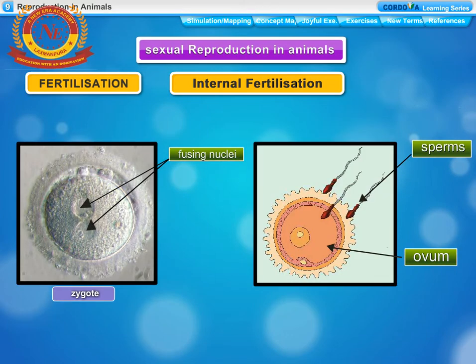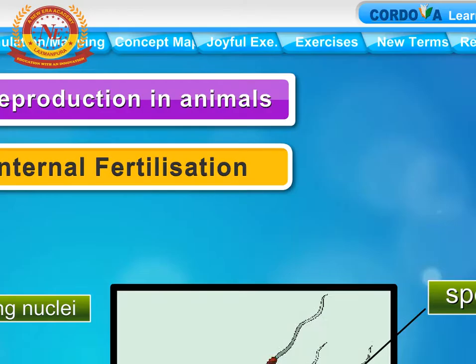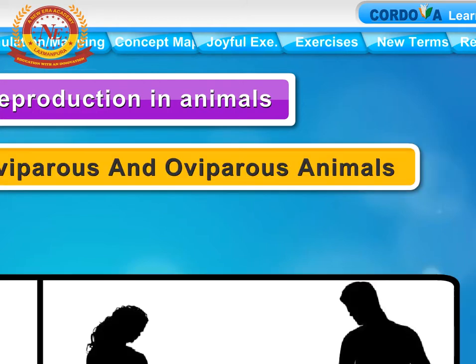Internal fertilization. The fertilization which occurs inside the female body is called internal fertilization. In internal fertilization, the eggs are fertilized by sperms inside the female's body to form a zygote. Internal fertilization takes place in mammals, including human beings, viviparous and oviparous animals, both in humans and hens. Humans give birth to babies, whereas hens lay eggs.